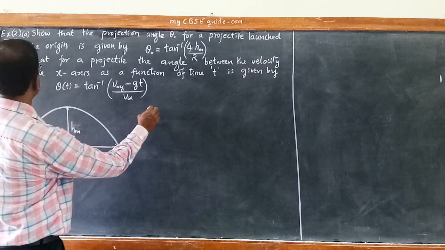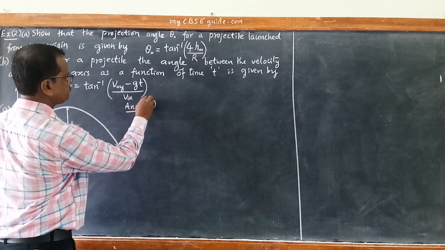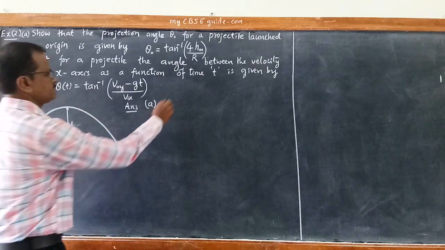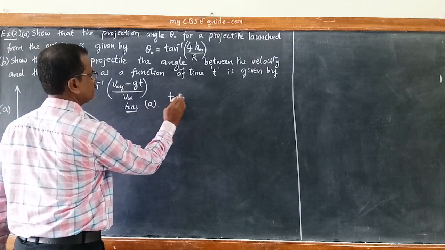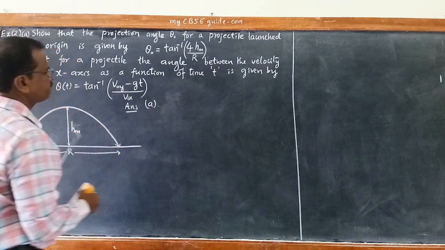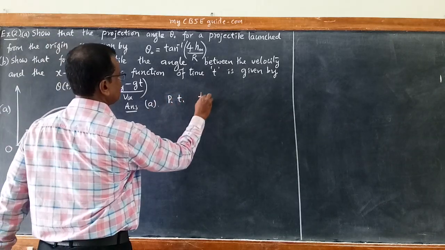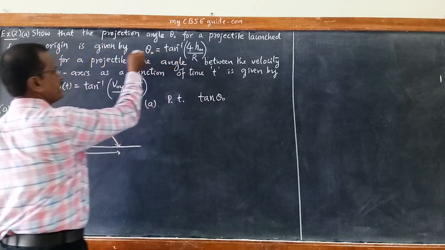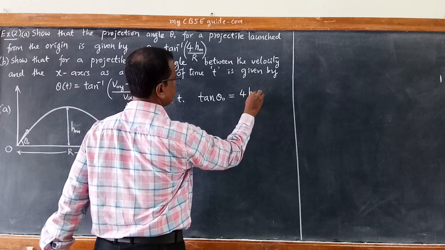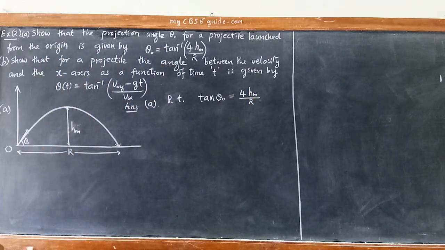I will write the answer for the first part, A. This equation can also be written as, I will write the equation to be proved: prove that tan theta naught, you take this tan inverse to this side, it becomes tan theta naught, tan theta naught is equal to 4 hm by r. Okay, let us go by the right hand side.